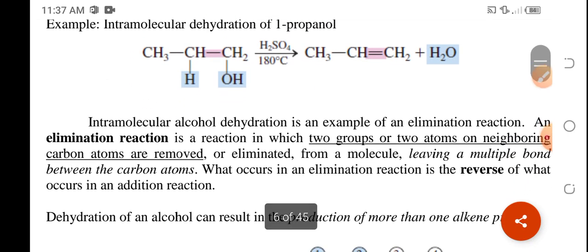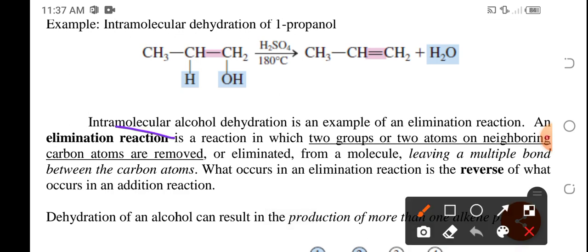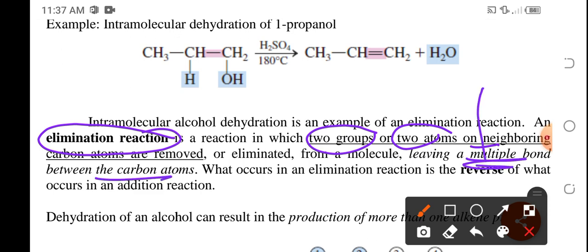So this dehydration reaction is actually an elimination reaction. Elimination reactions are reactions wherein two groups or two atoms on the neighboring carbon atoms are being removed. So nai-eliminate sila. Okay? At kapag nagtanggal ka ng atoms or group of atoms being attached on that carbon atom, yung carbon atom na pinagtanggalan will now have multiple bonds, particularly, ano ba ito, double bond.